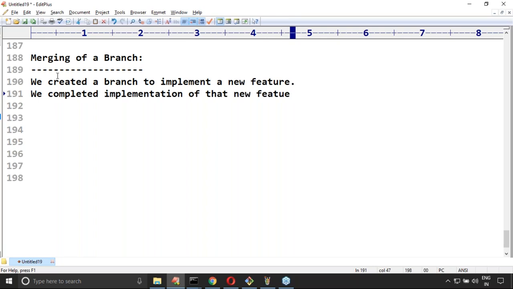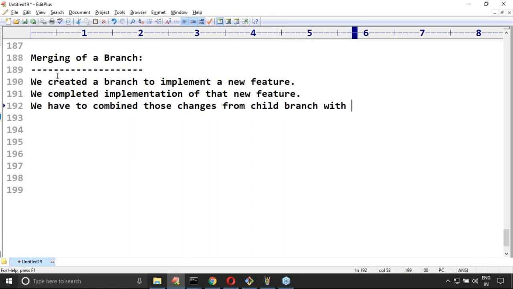Once that implementation is completed in that branch, we have to combine those changes from the child branch with the parent branch.